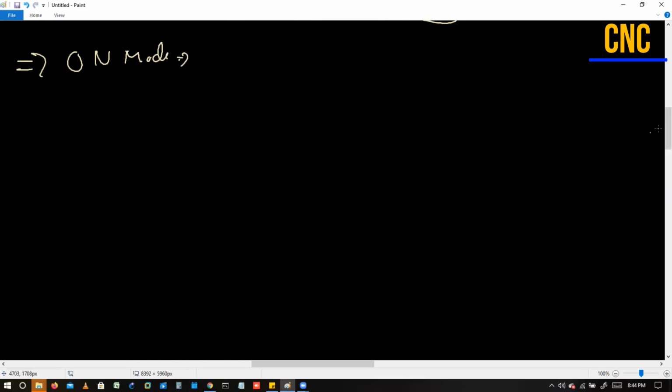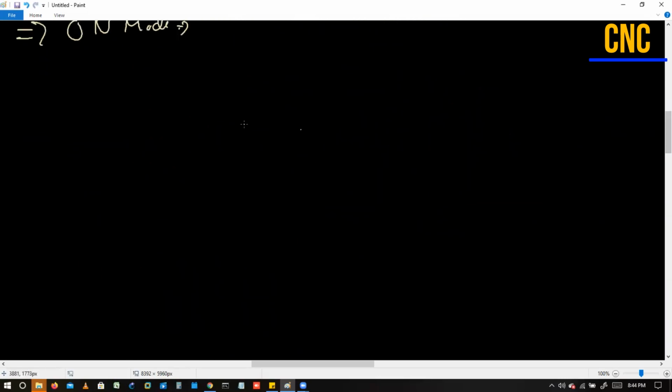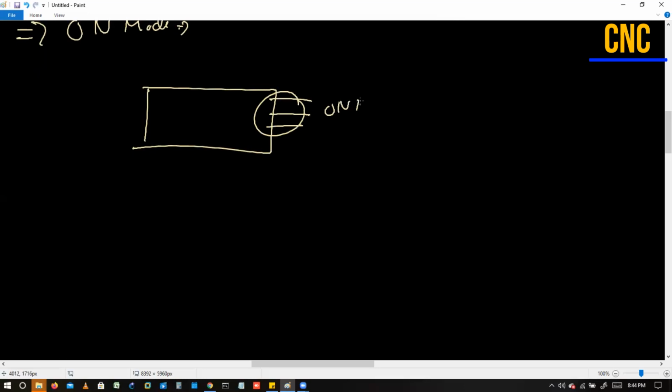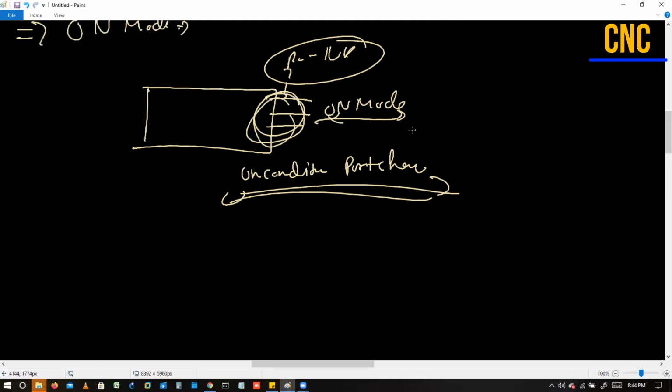So in the same condition here, let's suppose we have a server in front of me. At that time, we always try to configure the on mode. That is an unconditional port channel. It means without any conditions, once you do the configuration, instantly it will bring the interface up with the PO up, and it will start working. This part is clear.